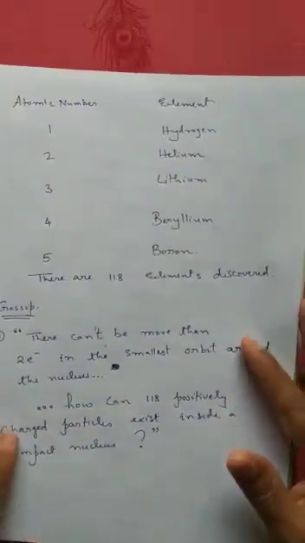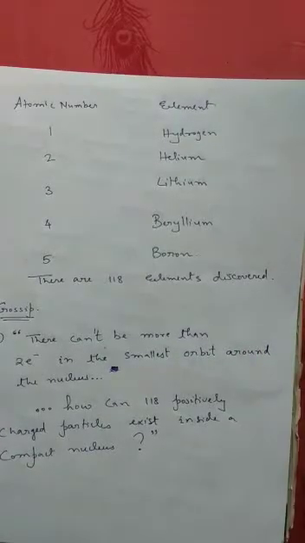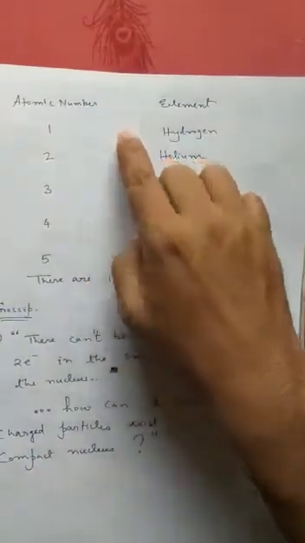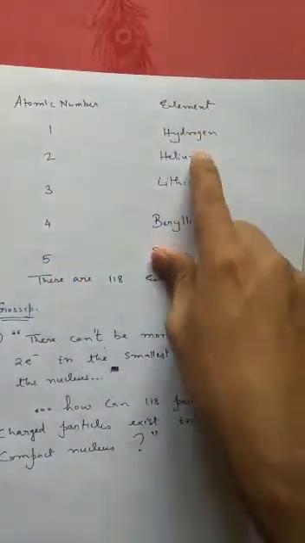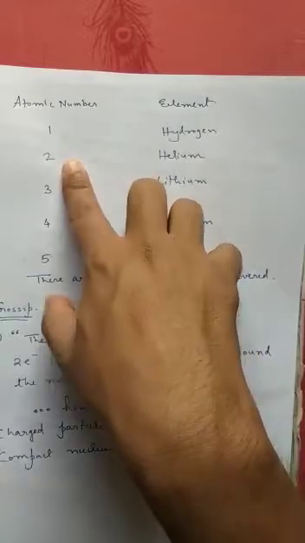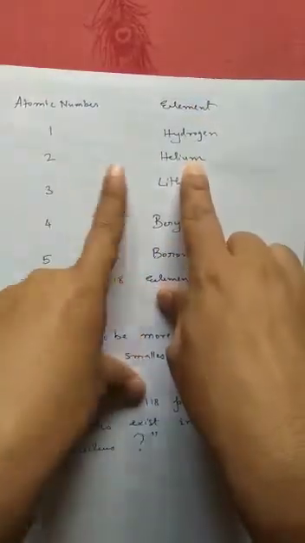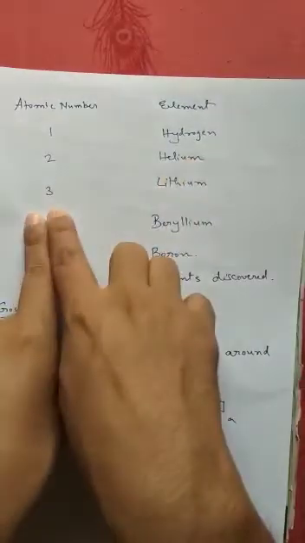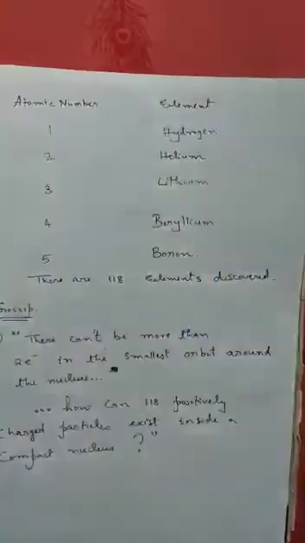Apart from this, just to reassert what I had told you, atomic number gives identity to an element. If the atomic number is 1, the element would be hydrogen. If the atomic number is 2, the atom would be of element helium. If the atomic number is 3, it would be lithium, 4 beryllium, 5 boron, and so on.